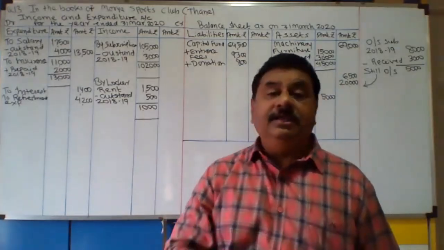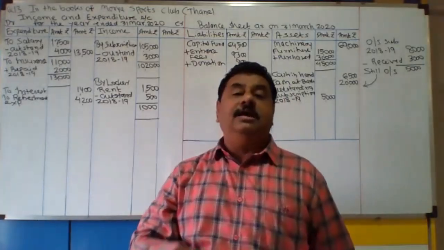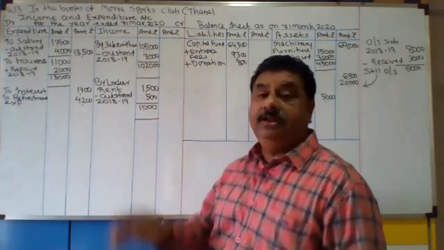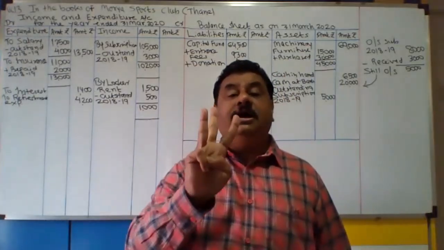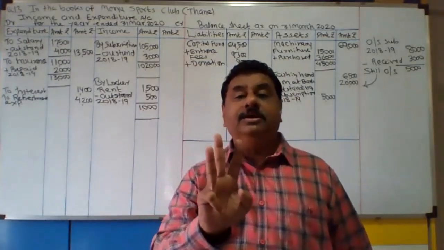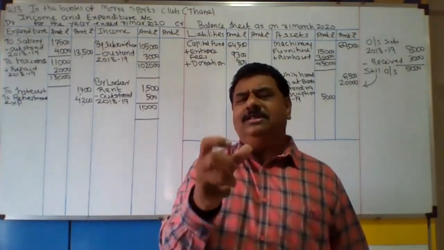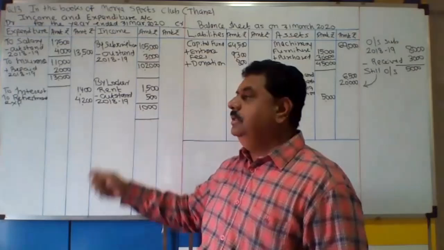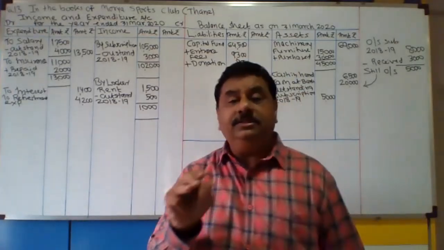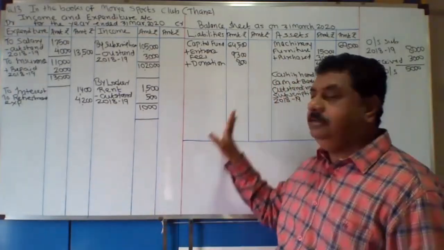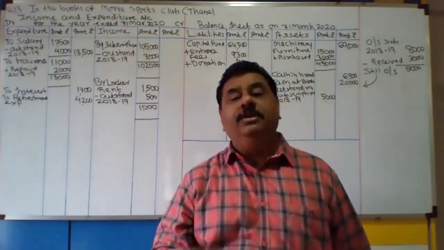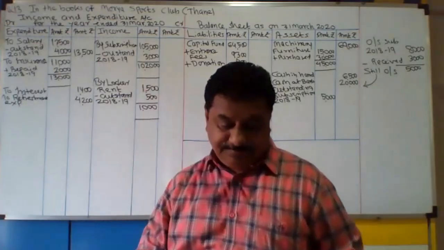Liabilities side separately. And if it is given that donation is capitalized, add in capital fund. Remember this. I told you 3 parts of the donation. Only donation, general donation is the income, revenue. Specific donation, liability side separately. And donation to be capitalized partly or fully, add in capital fund.